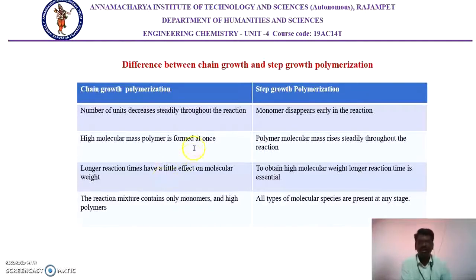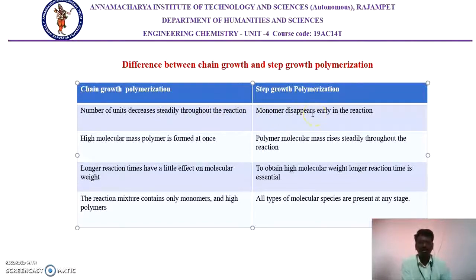Next, there are important differences. What are the differences between chain growth polymerization and step growth polymerization? The first is the number of monomer units, which decreases steadily throughout the reaction. There is no rapid decrease in monomer concentration; monomers undergo steady reaction until completion. In the other case, monomers disappear suddenly.